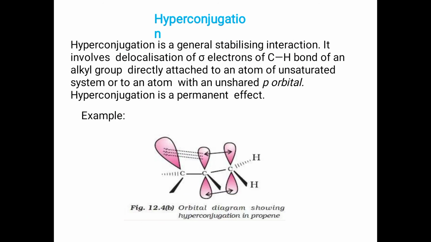Next one is hyperconjugation. Hyperconjugation is generally a stabilizing interaction. It involves delocalization of sigma electrons. In all other examples we have seen the delocalization of pi electrons. That is, sigma electrons of the C-H bond of an alkyl group directly attached to an atom of the unsaturated system or to an atom with an unshared p orbital.